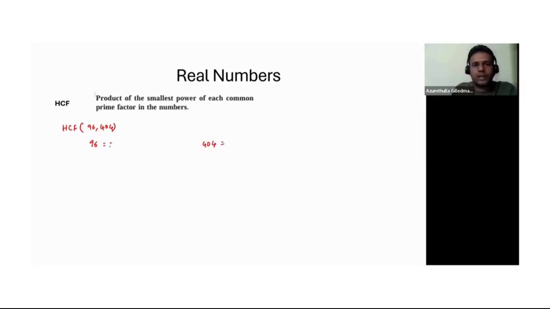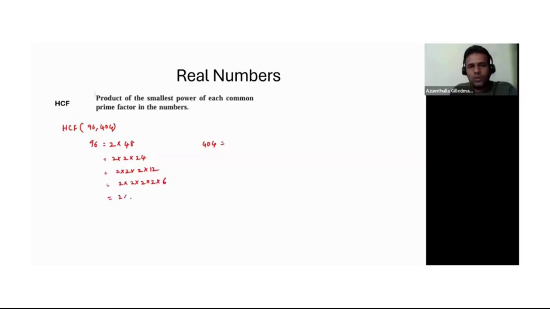So 96 I can write with 2, right? 2 into 48. Then 48, I can further divide with 2. 2 into 24. Then 2 into 2 into 2 into 12, right? 12 I can write as 2 into 6.